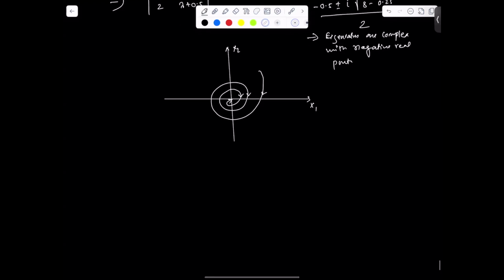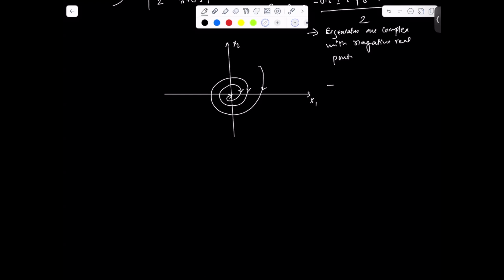And this is actually nothing but a stable focus. In this case, if you notice, this is the equilibrium point. Don't forget that, that is very important. So at this equilibrium point, the trajectory is converging to 0, 0, right? And this is basically a stable focus.